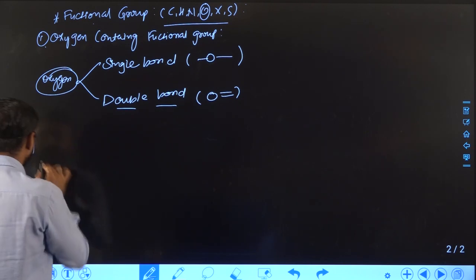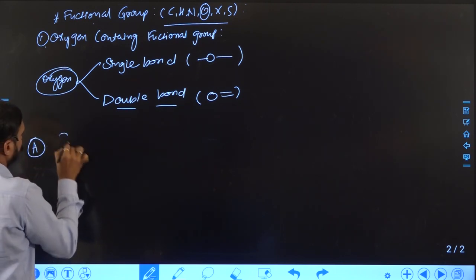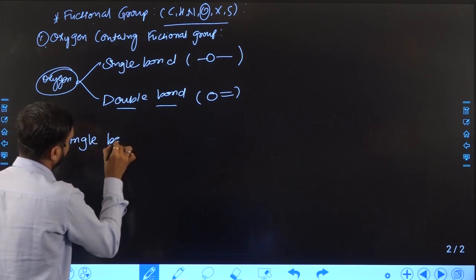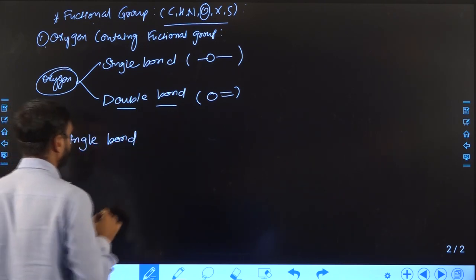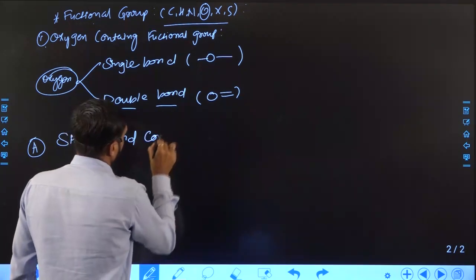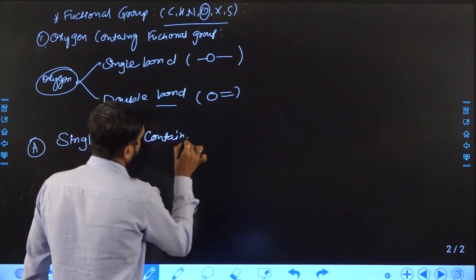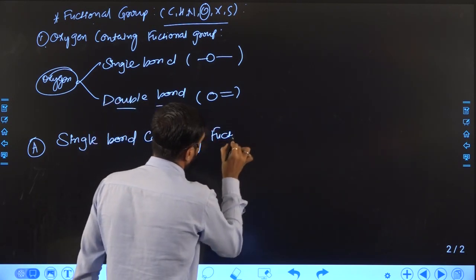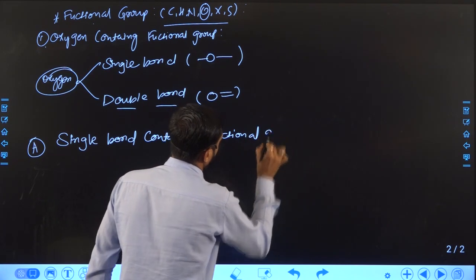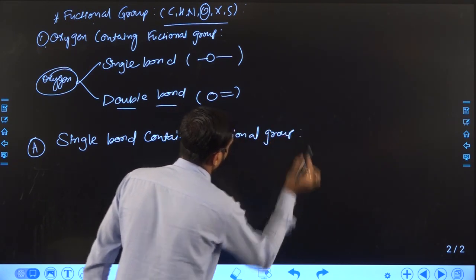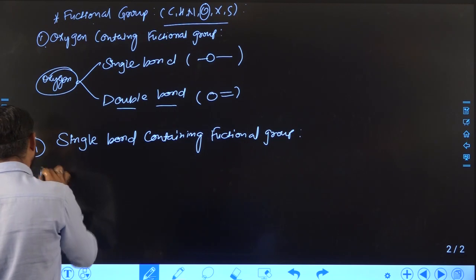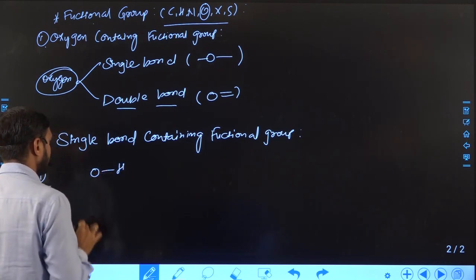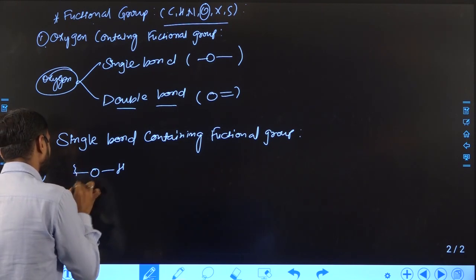So section A is single bond containing functional groups. In this case, oxygen has one bond attached with hydrogen and another attached with an alkyl chain.